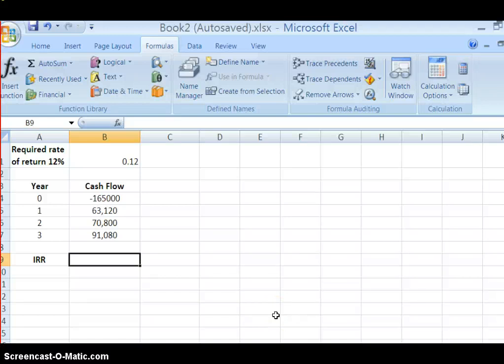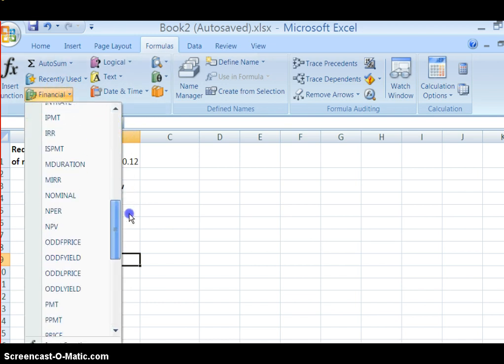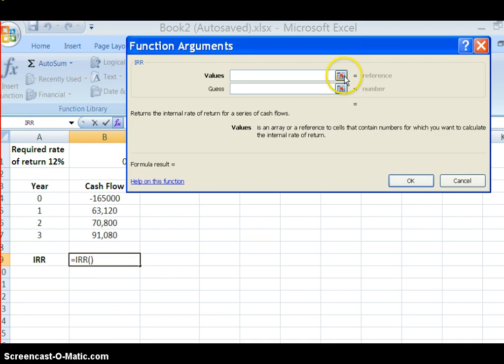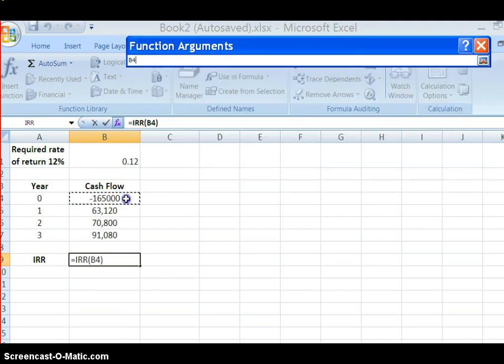So Excel also has an internal rate of return function in the financial functions, and one of the differences when using IRR is you would include your initial investment in the cash flows. So you would in this case have in year 0 a negative outflow of cash of $165,000. If we click on financial formulas and then IRR, internal rate of return, the values that we want are all of these cash flows, positive and negative.